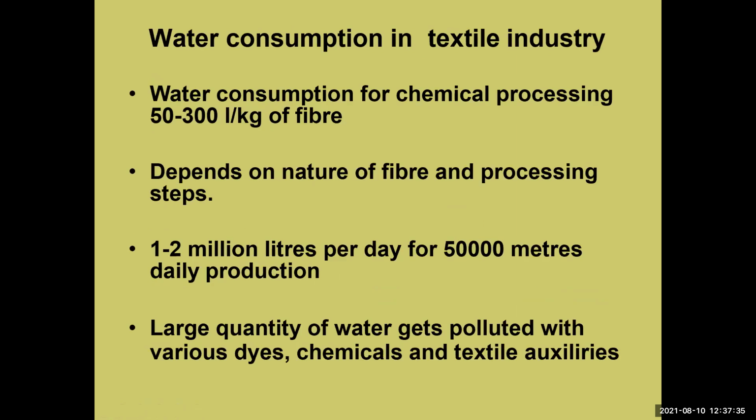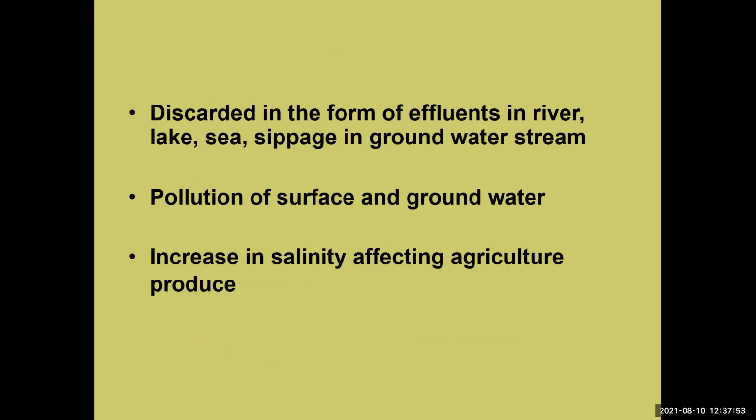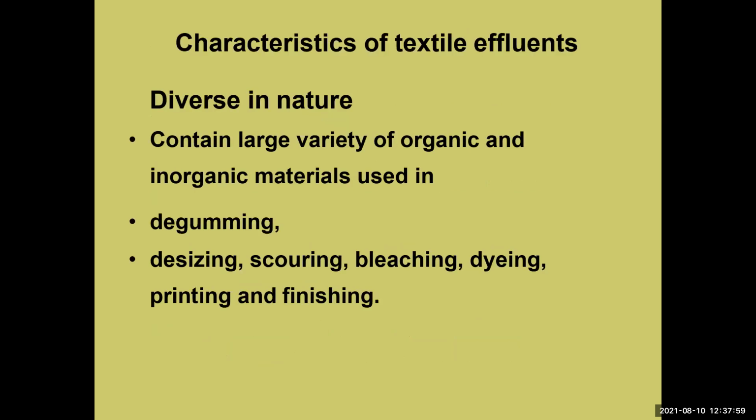This is water consumption in textile industries: 50 to 300 liters per kg of fiber, depending on the nature of fiber and processing steps, 1 to 2 million liters per day for 50,000 meters daily production. Large quantity of water gets discharged, causing pollution of surface water and groundwater, and an increase in salinity affecting agricultural produce.